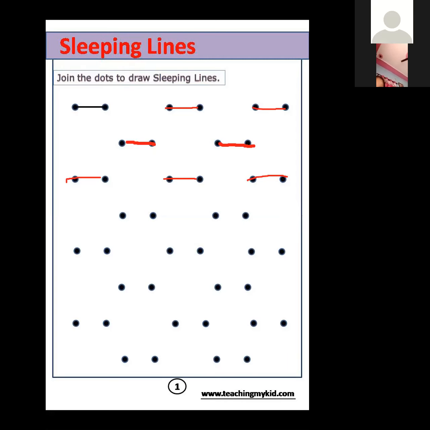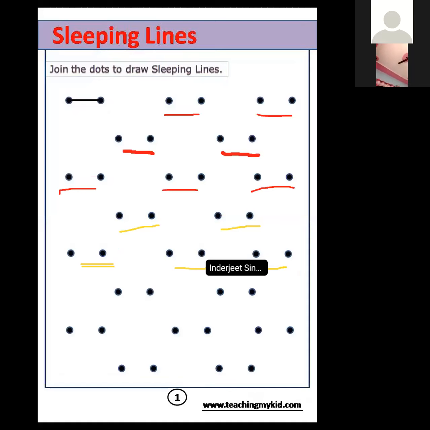Join the two dots. Yes. Next. Okay. Good, good, good. You can do one more. Okay. Thank you, dear. Let the others also do now.